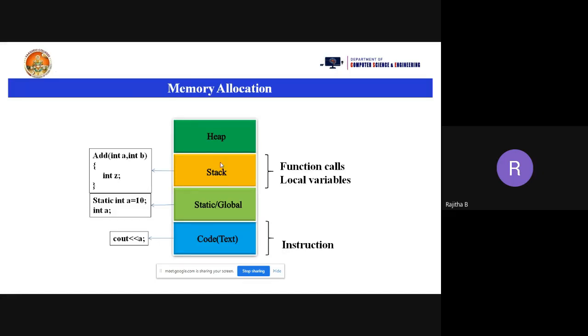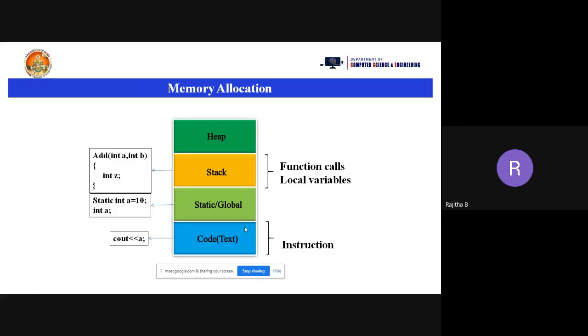Now come to the heap. So what is the heap? It is a memory location, and this memory location is used by dynamic memory allocation only, not the static or compile time memory allocation. So the code, static or global, and stack memory locations are used by compile time memory allocation.